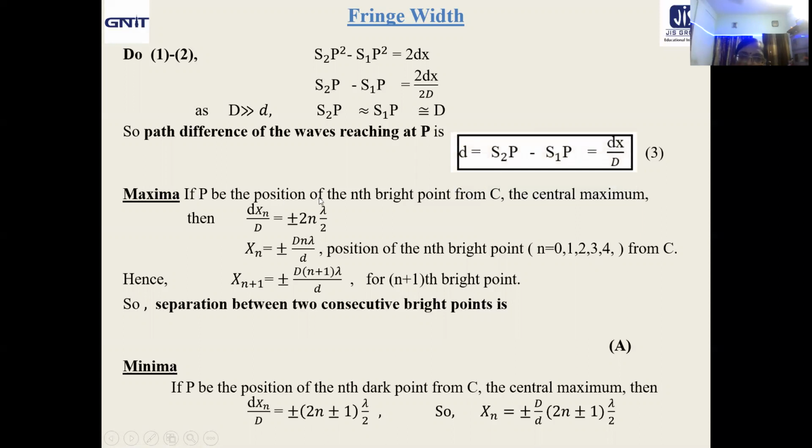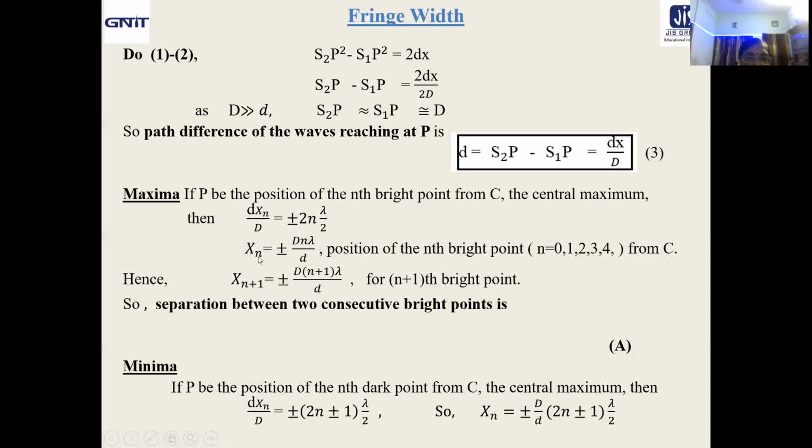So if P be the position of nth bright point from C, then in that expression d xn by D will be equal to even multiple of lambda by 2, because this is the path difference and already we know the condition in terms of path difference. Plus minus means with respect to the baseline, that means from C, upper side and lower side.